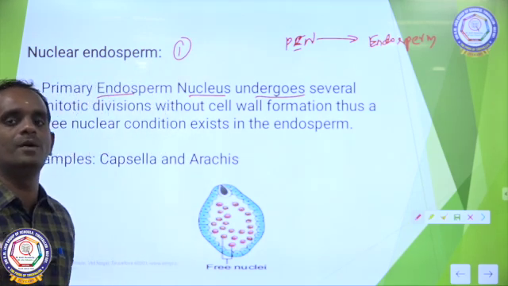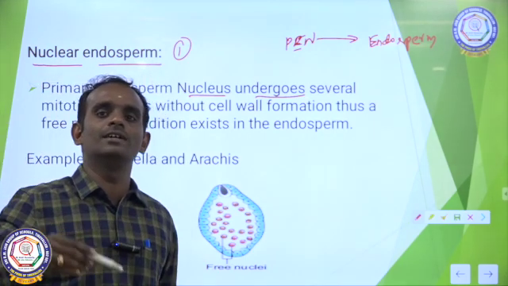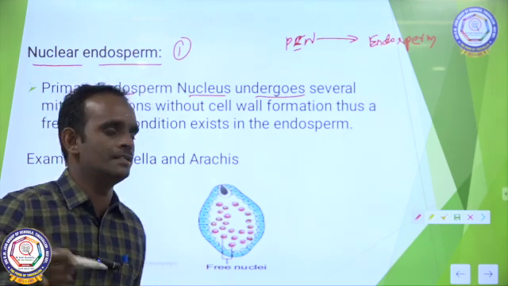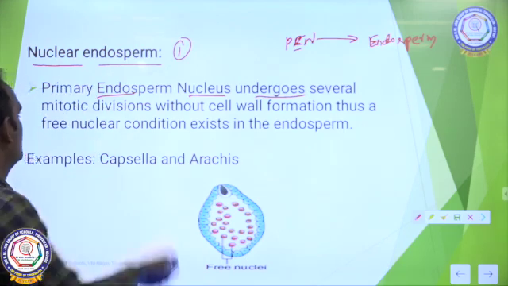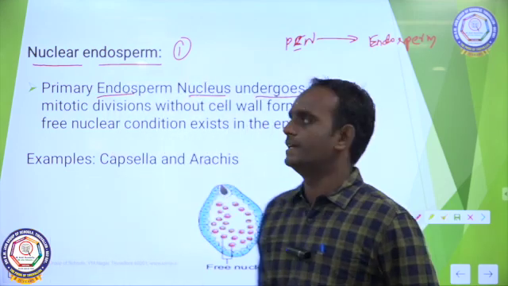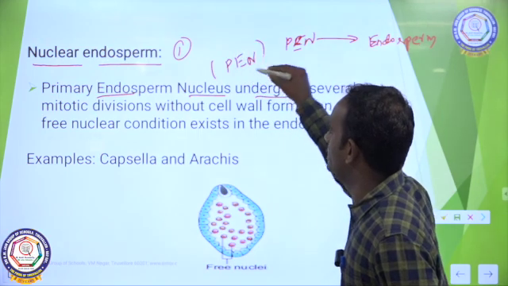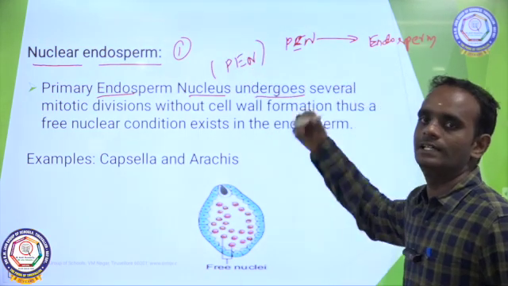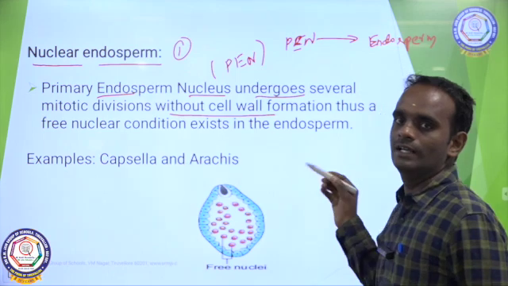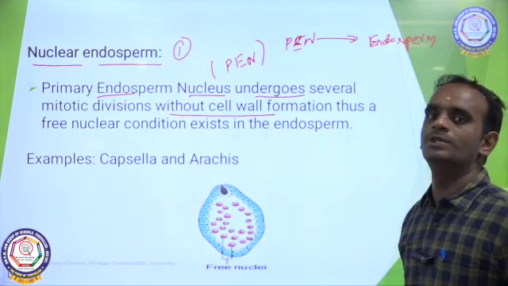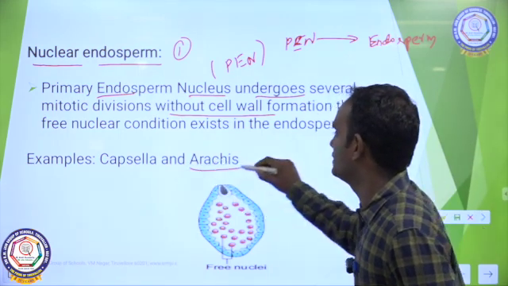That type of endosperm is said to be nuclear endosperm. Only the nucleus undergoes mitotic division, but there is no formation of cell wall. This nuclear endosperm is seen in Arachis type of plant.